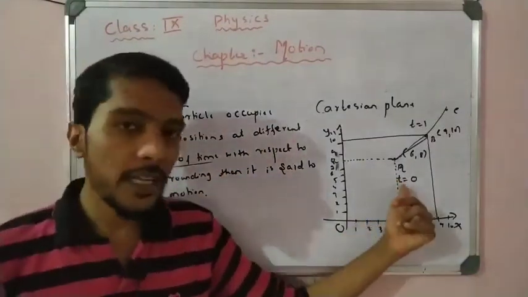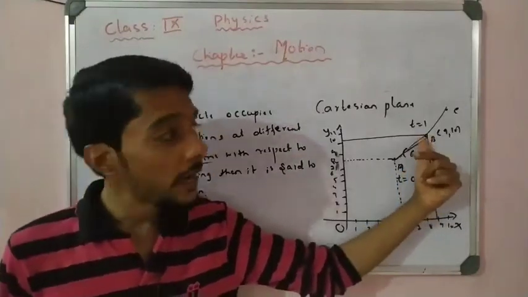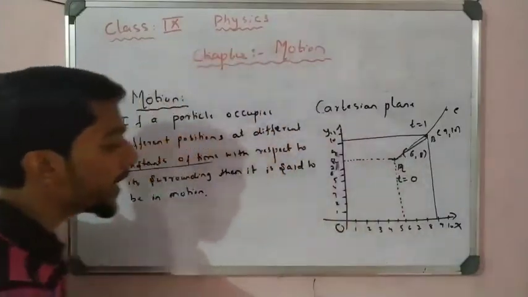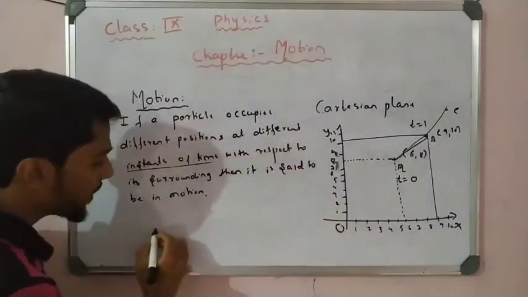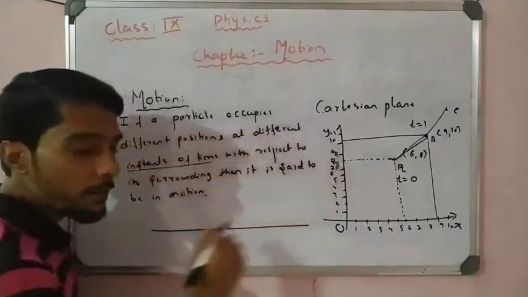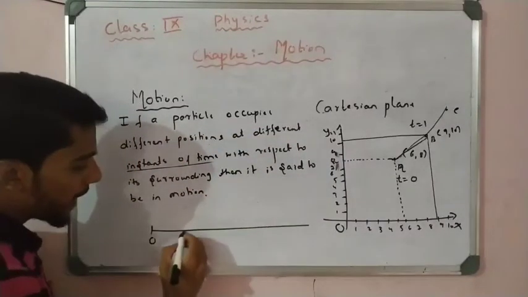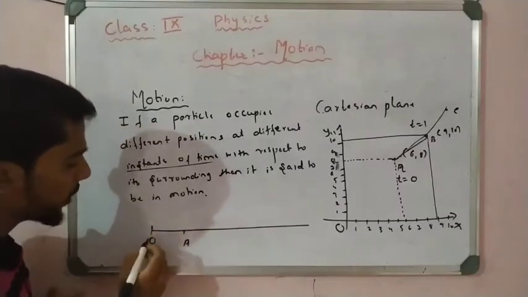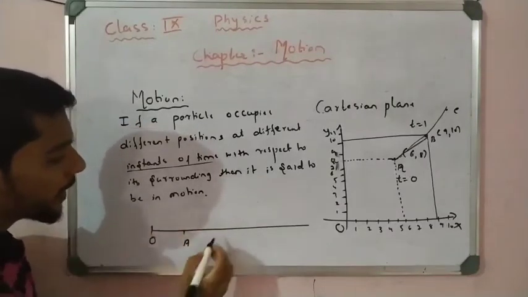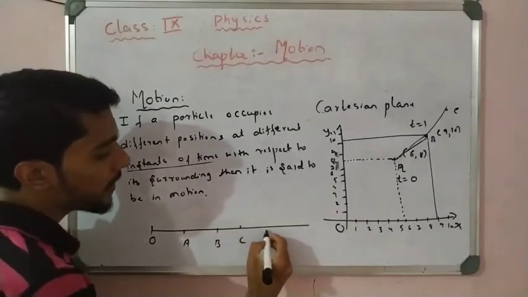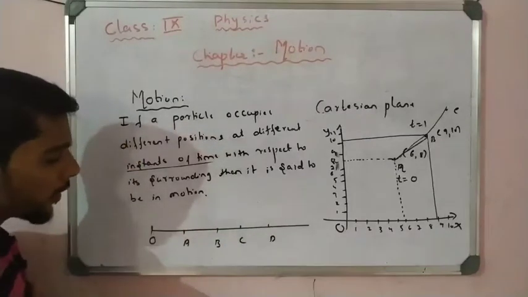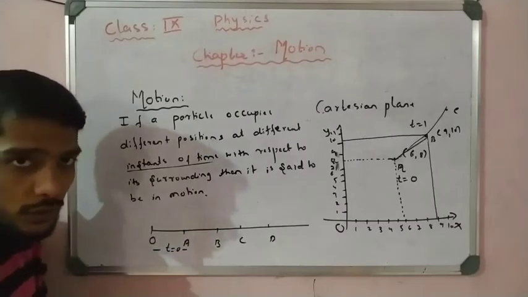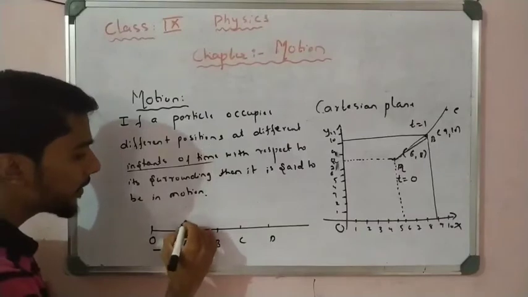At 0 seconds it is here. At 1 second it is here. At 2 seconds it is at point C. Like that, the particle is moving. For example, I can take another number line example. I take a straight line, and this is the 0, this is the origin, where I start the position, and then points A, B, C and D. Now at time t equal to 0, the particle is at which position?